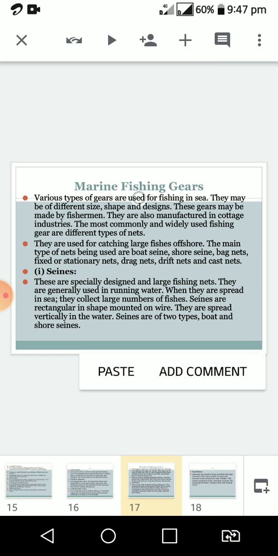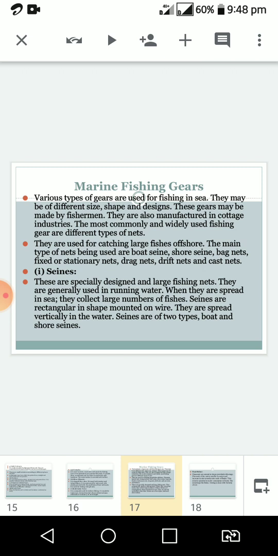Seines are one of the types of gears. These seines are specially designed, large fishing nets. They are generally used in running water. With these nets, we can collect a large number of fishes.